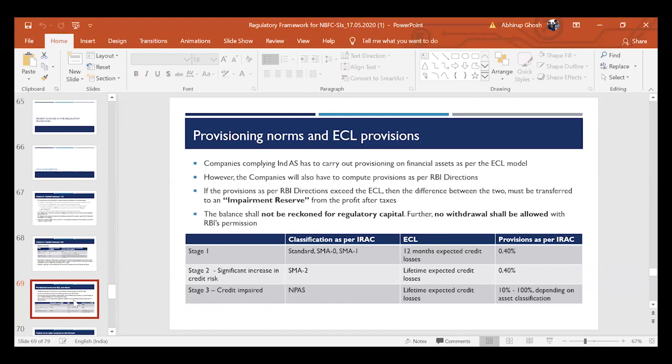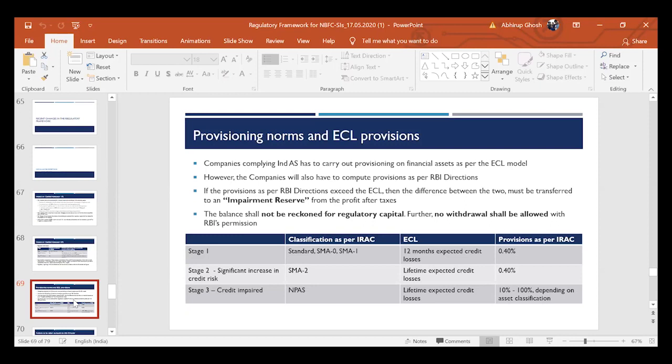If the ECL is more than the provisions as per RBI directions, then there is nothing to do. You are providing higher, that is fine. But if the provisions computed as per RBI directions are more than the ECL that you have computed, then you will have to transfer the difference between the two into something called the impairment reserve. Now this is not a charge against profit. You will still be charging ECL on your P&L, but after you have computed your PAT, you will have to transfer the difference to the impairment reserve.